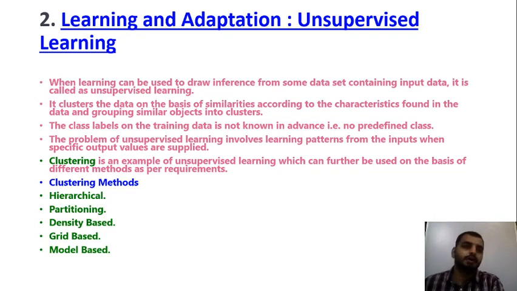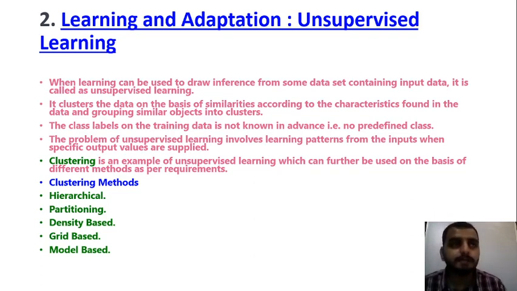It means there is no input but having some outputs, or there are some inputs but no approximate correct outputs. That is what we call unsupervised learning. The second one says it clusters the data on the basis of similarities according to the characteristics found in the data, grouping similar objects into clusters.